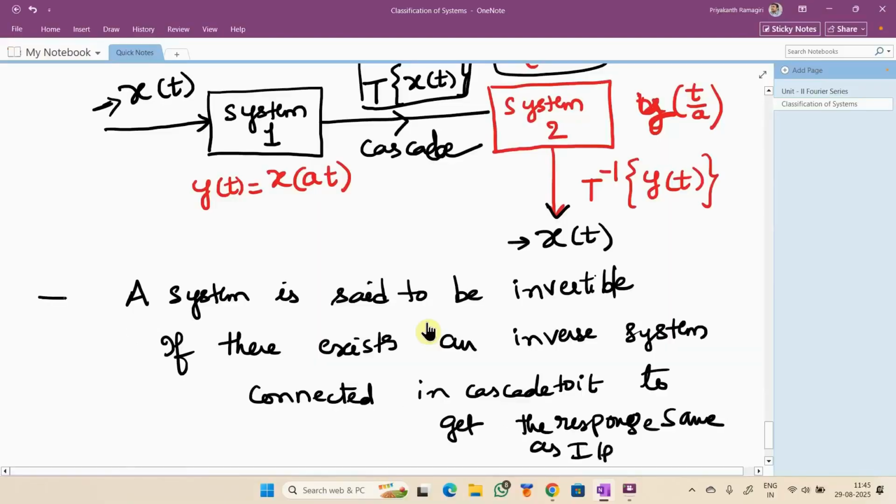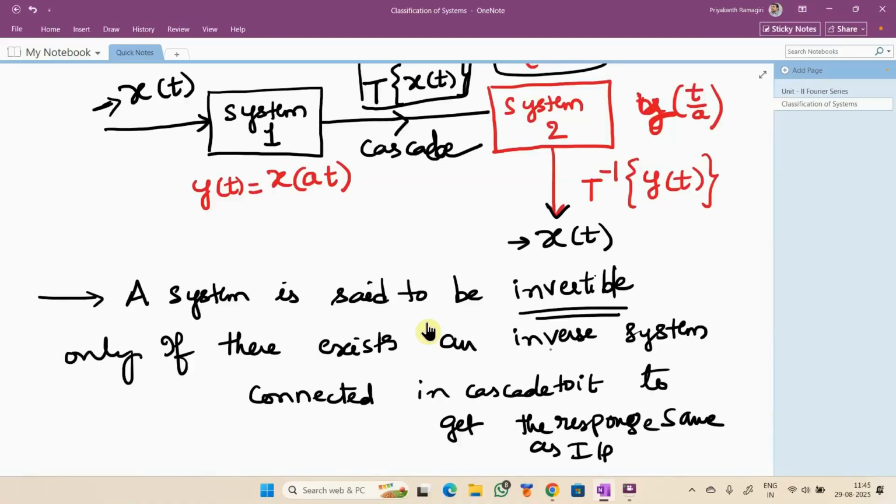Can you read it once again? A system is said to be invertible only if there exists an inverse system connected in cascade to it to get the response same as the input.